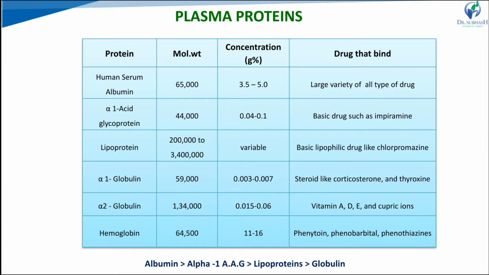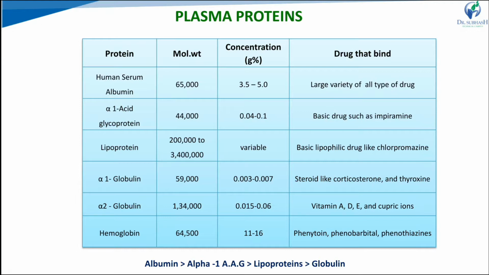Second one, alpha-1 acid glycoprotein. Its molecular weight is around 44,000, and its concentration in plasma is 0.05 to 0.1%. Mostly basic drugs like imipramine, lidocaine, and propranolol bind with alpha-1 acid glycoprotein.